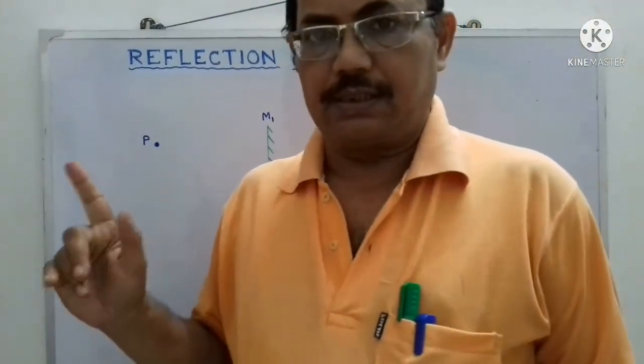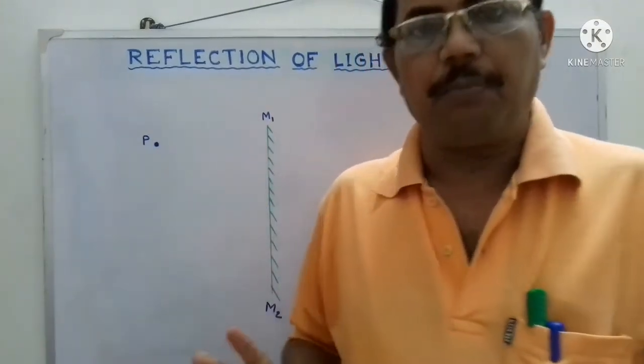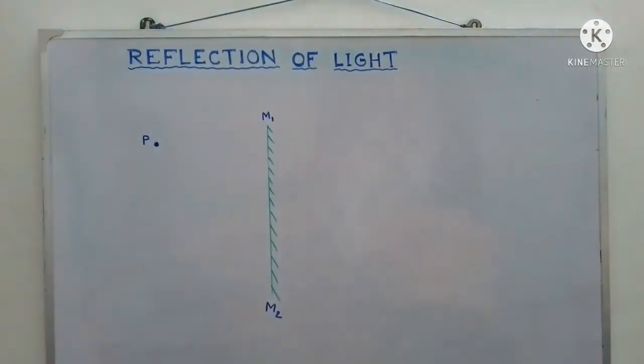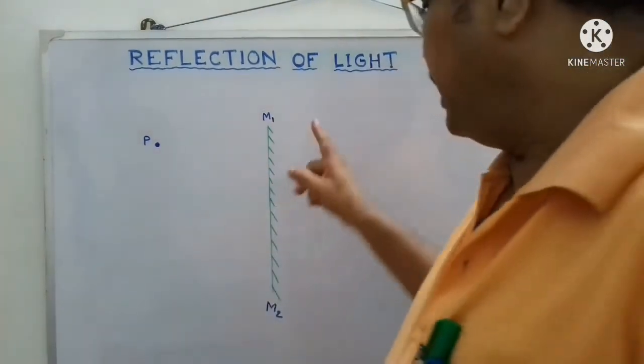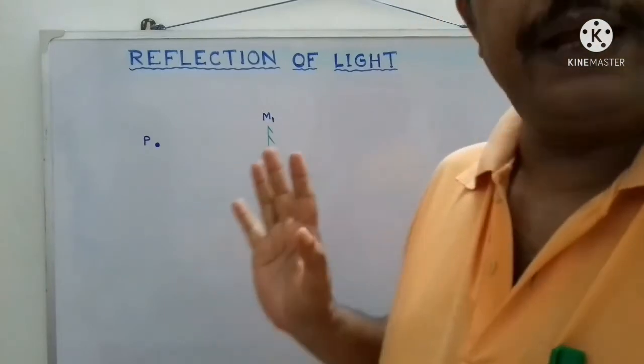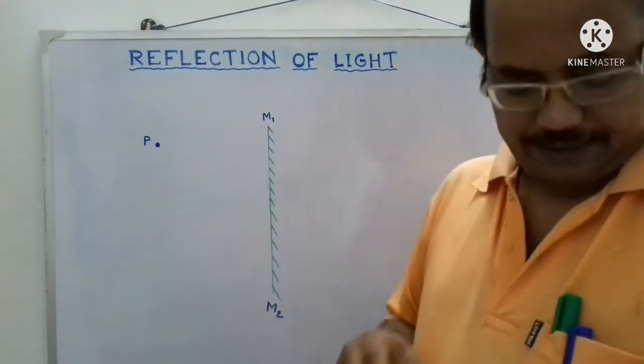Now we will discuss how an image can be formed due to the reflection of light. Say this is a plane mirror, M1 M2 is a plane mirror and P is a point source of light.